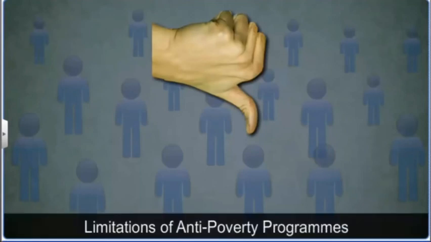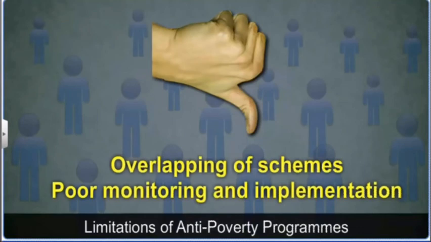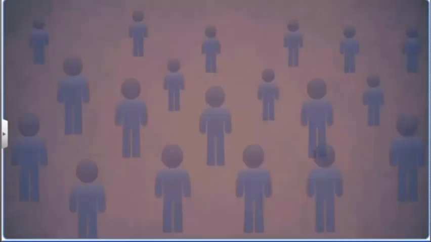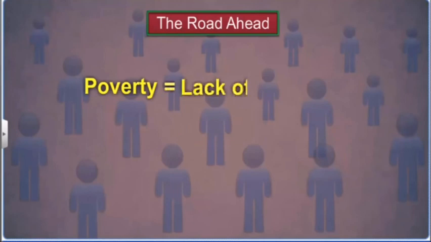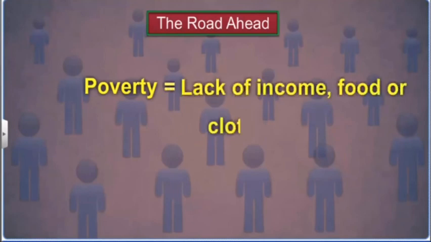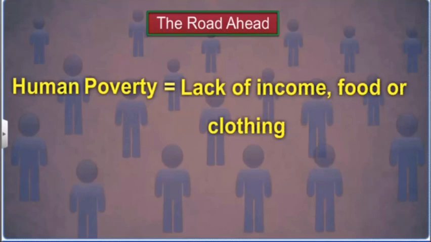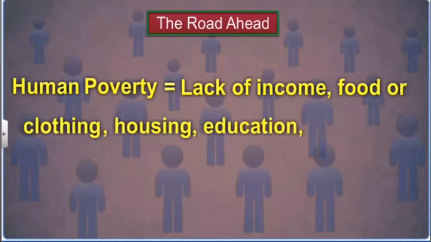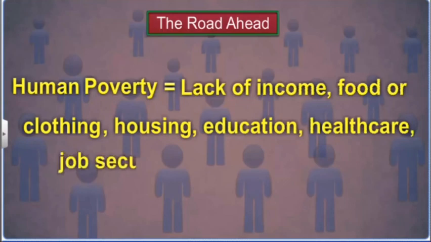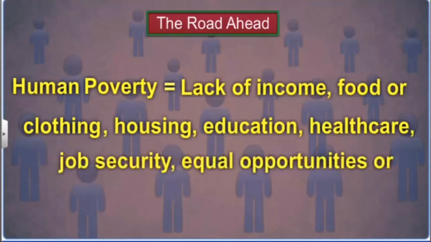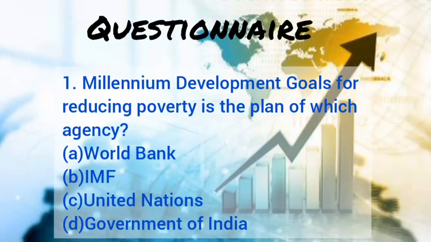Though the anti-poverty programs have benefited many, the overlapping of schemes and poor monitoring and implementation have prevented the benefits from reaching all the deserving poor. The traditional definition associates poverty only with the lack of income, food, and clothing. This definition is now changing. Today, the definition of poverty includes lack of income, food, clothing, housing, education, healthcare, job security, and lack of equal opportunities and dignity.